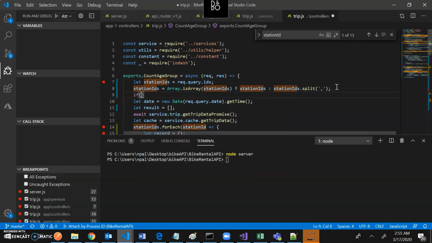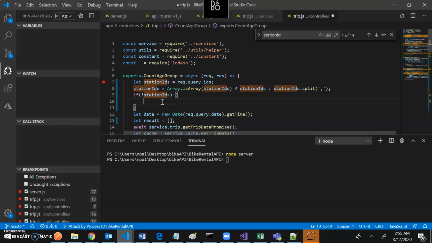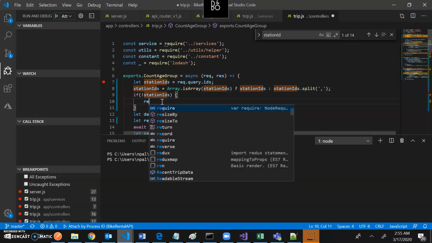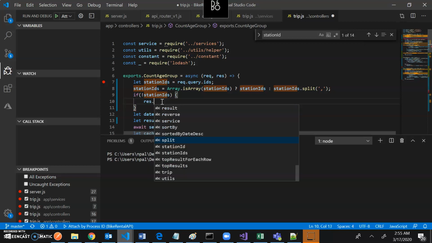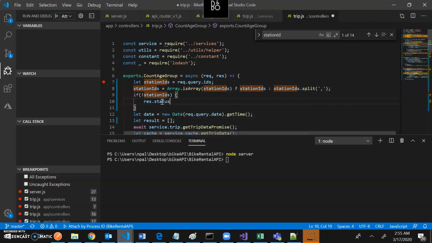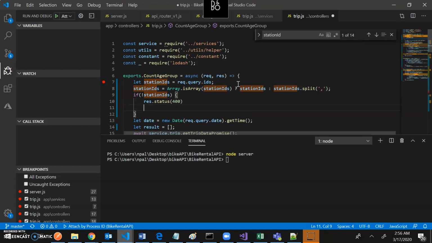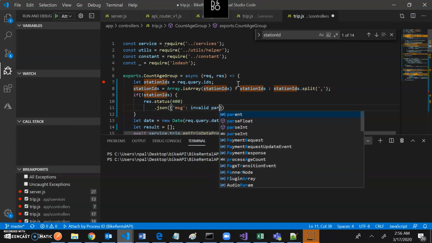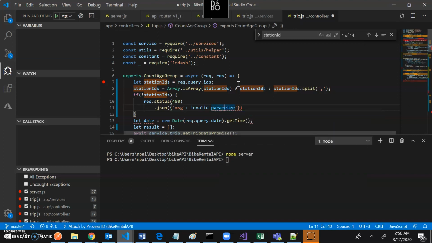If not station IDs, then I will do res dot status will be 400, and I'll send a message, invalid parameter. Okay, so this is all good.